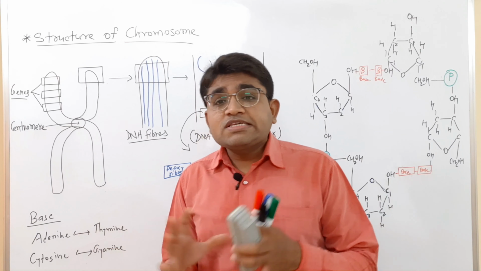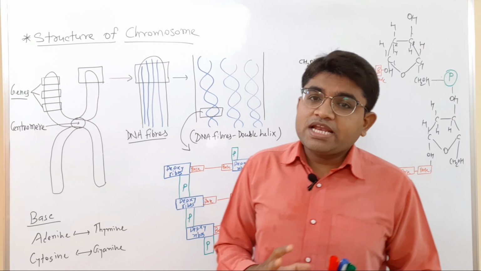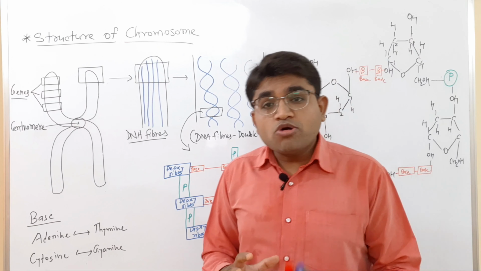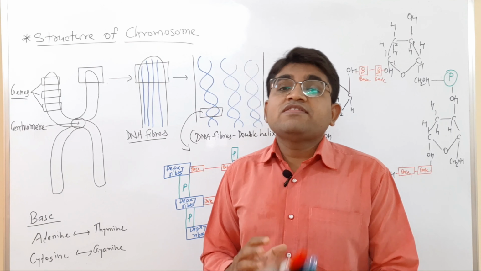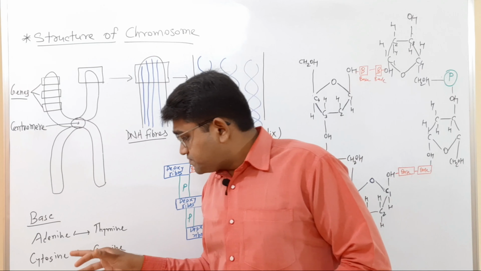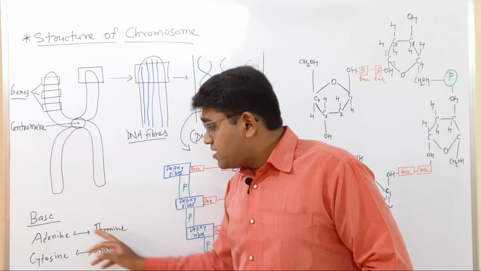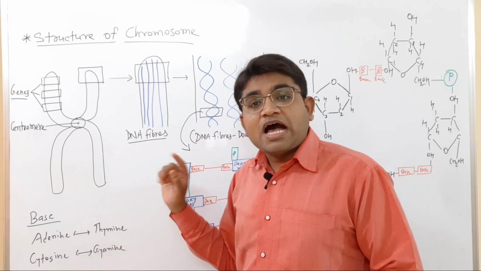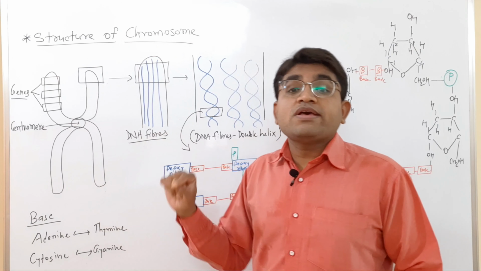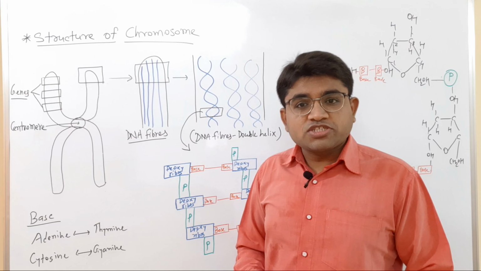Okay, now what is the difference between DNA and RNA? In the DNA there is deoxyribose sugar, whereas in the RNA there is ribose sugar. In the DNA there is thymine, but instead of thymine in the RNA there is uracil. So adenine is attached with uracil in the RNA structure.